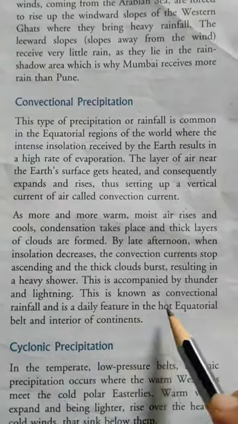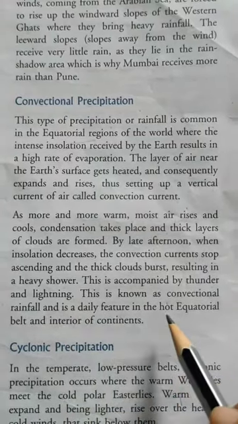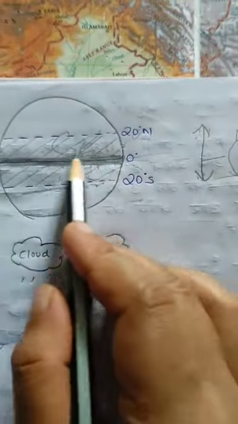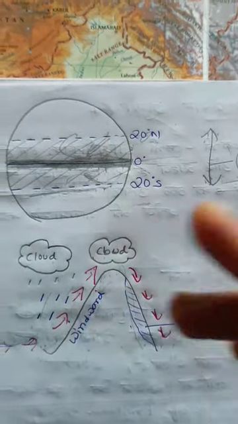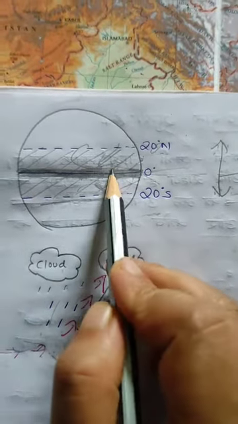This is known as convectional rainfall and is a daily feature in the hot equatorial belt and interior of the continent. In the equatorial region, rainfall is a daily feature. It means every day rainfall occurs in the equatorial region.